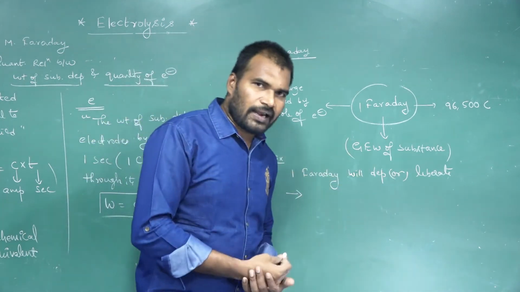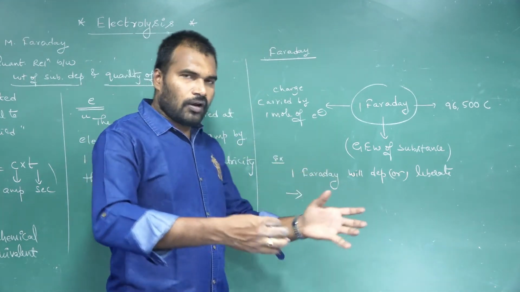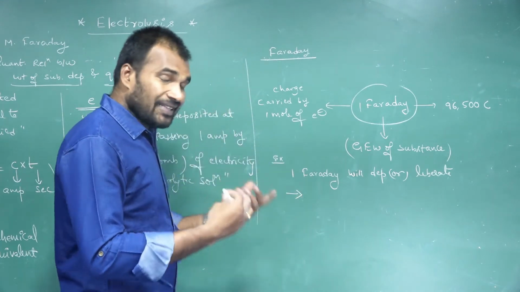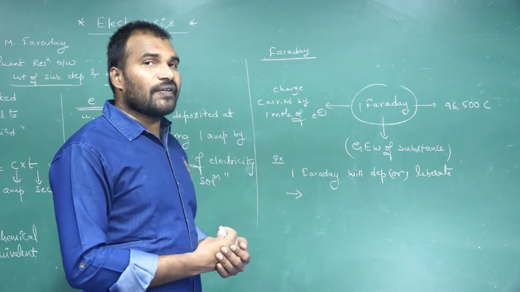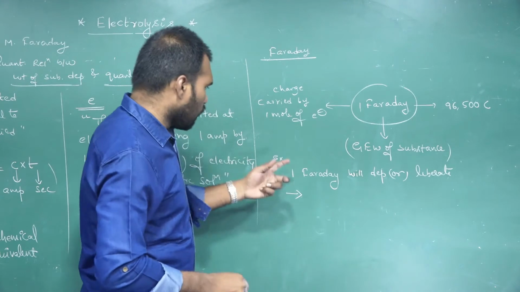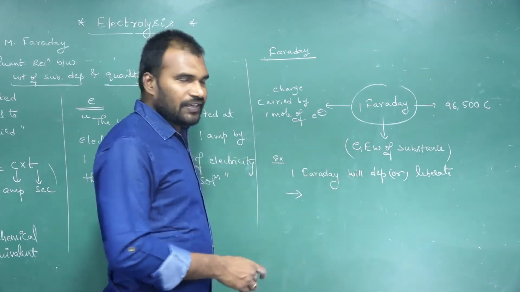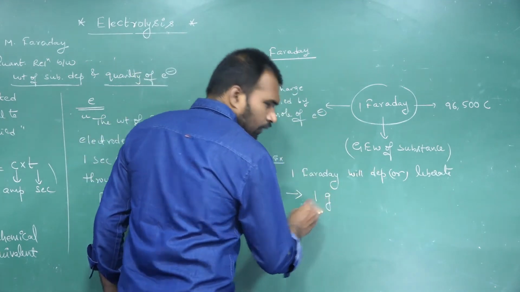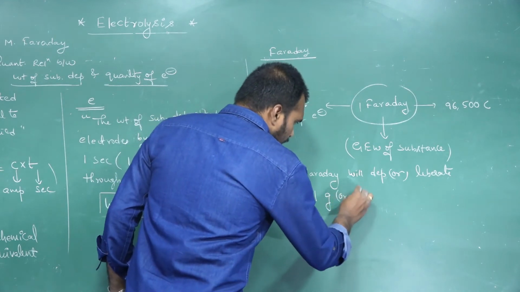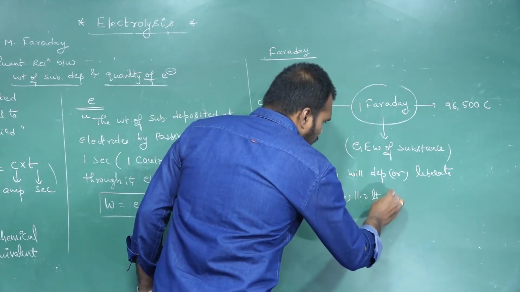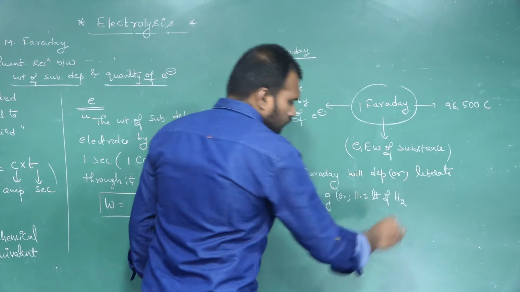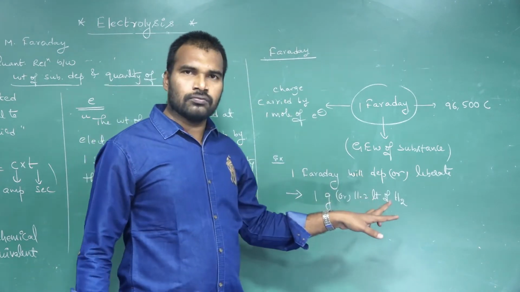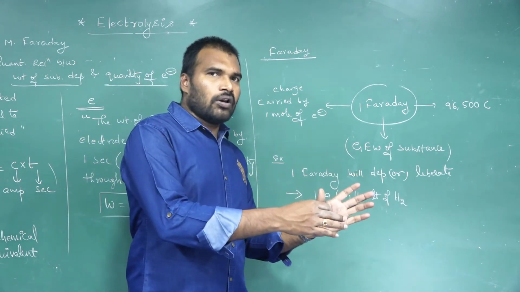When you supply 1 Faraday, how much weight of the following substances will deposit? If you take hydrogen, what is the gram equivalent weight of hydrogen? 1 gram. So 1 Faraday will always deposit 1 gram or 11.2 liters of hydrogen. So 1 gram is equal to, molecular weight is what?